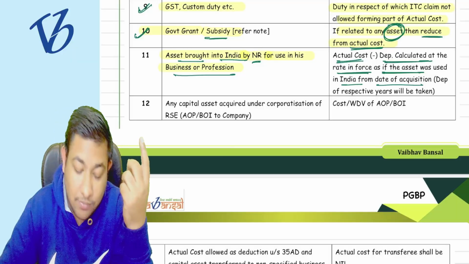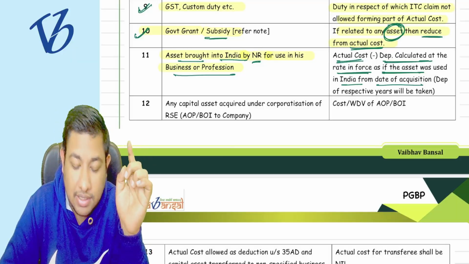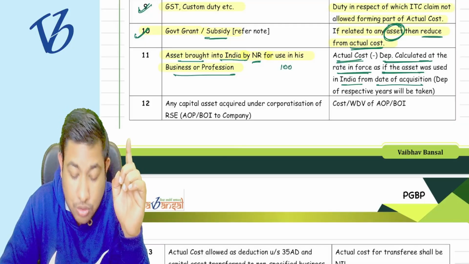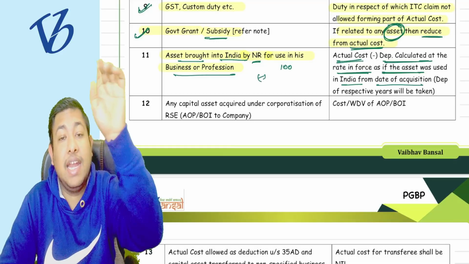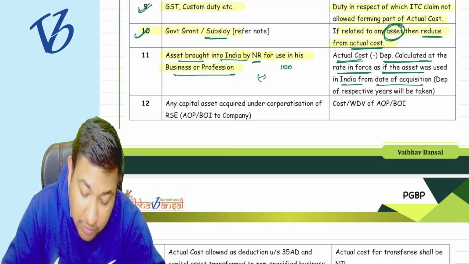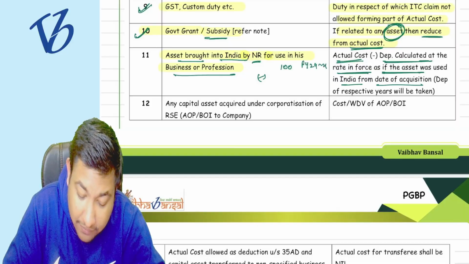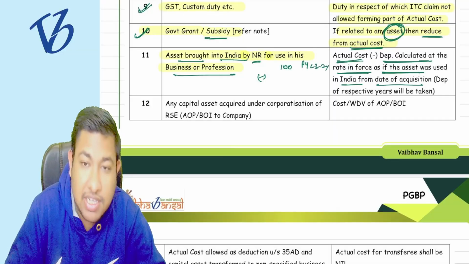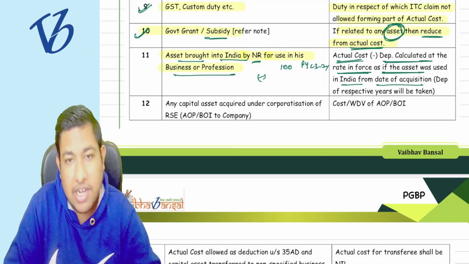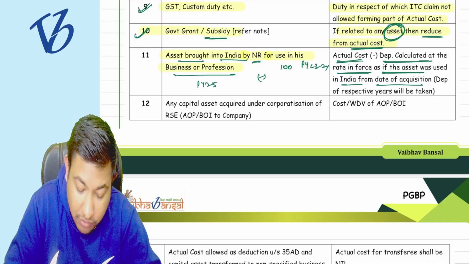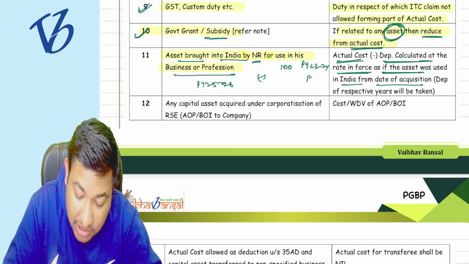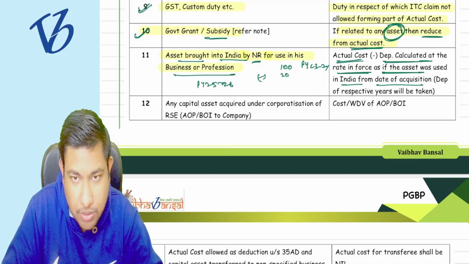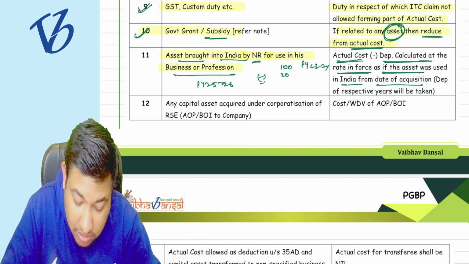Say the NR purchased that particular asset for, suppose, 100 lakh rupees. So what is the depreciation as per the rates? Suppose it was purchased in 23-24, but now it is coming to India in the previous year 25-26. Suppose the depreciation rate for 23-24 is 20%.